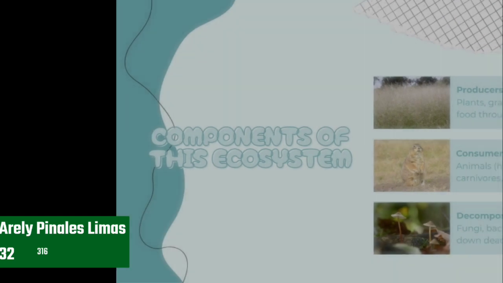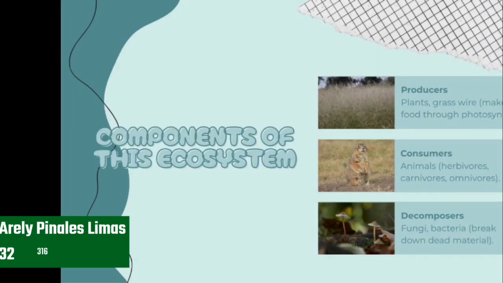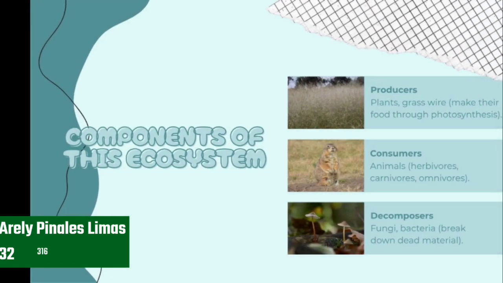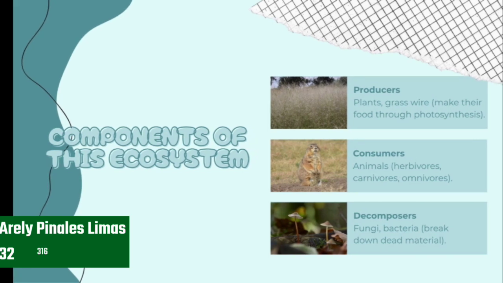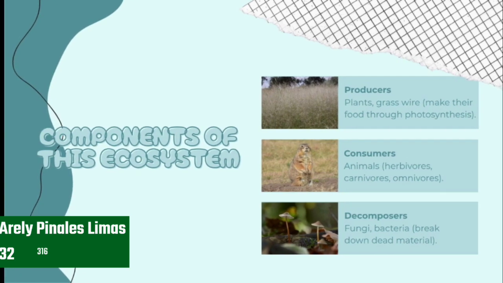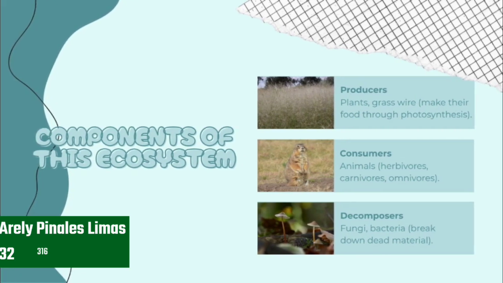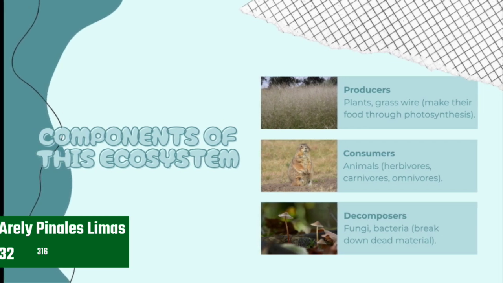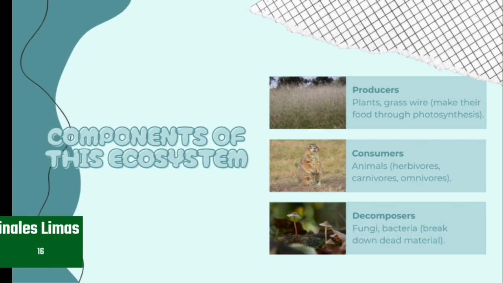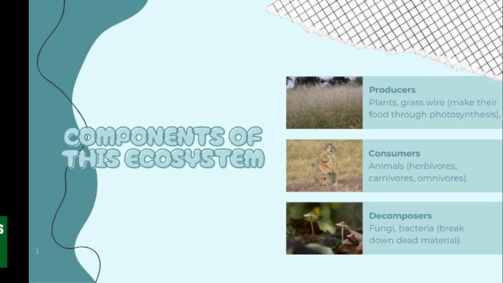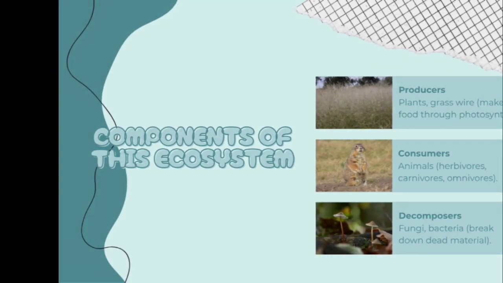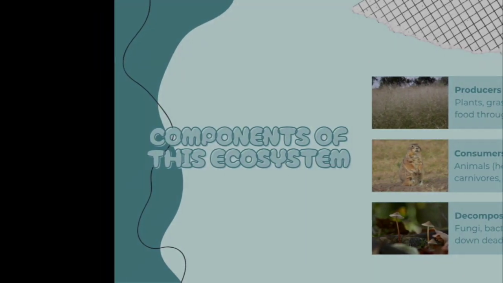Components of this ecosystem: we have producers. Plants, grass, which make their food through photosynthesis. And then we have consumers. They are animals: herbivores, carnivores, and omnivores. And then we have decomposers. They are fungi and bacteria. They break down dead material.